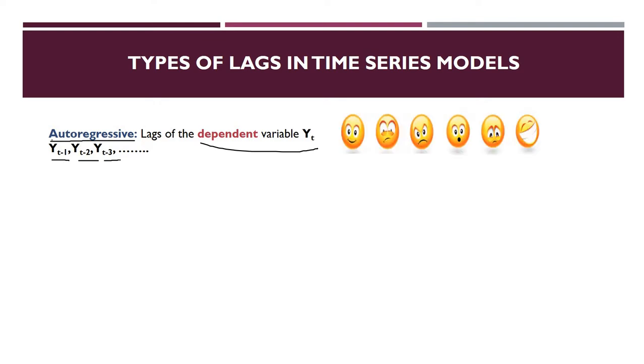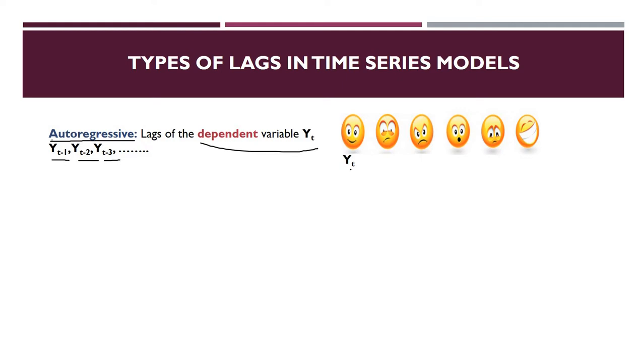Suppose these are the different moves, and I can say that yt is a dependent variable. I want to predict what my happiness will be in today's state, whether I am happy or sad. So I am going to see whether I am happy today or not. There can be various factors on which my today's happiness is dependent. My today's happiness is yt.